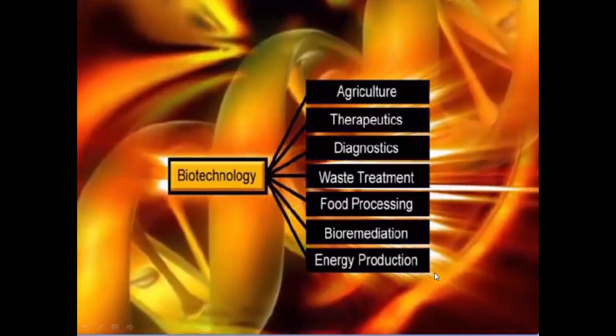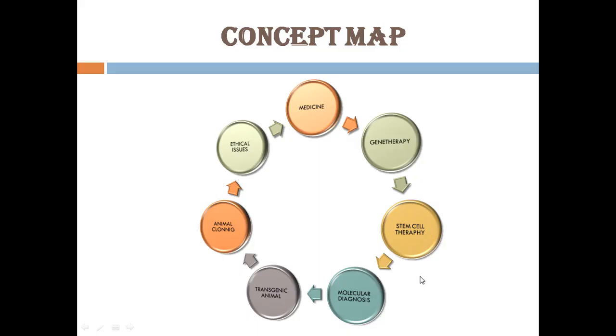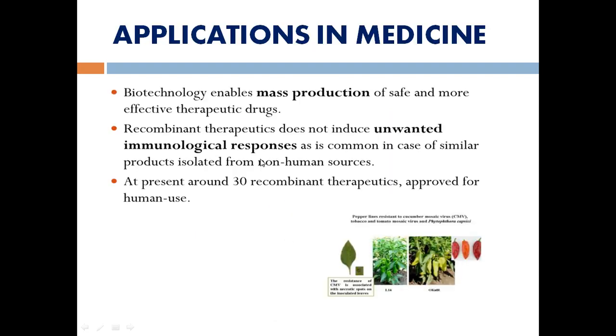Example SCP, single cell protein, can be given as an example for that one. In this chapter we are going to see a few applications based on medicine: gene therapy, stem cell therapy, molecular diagnosis, transgenic animals, animal cloning. The last one is ethical issues.